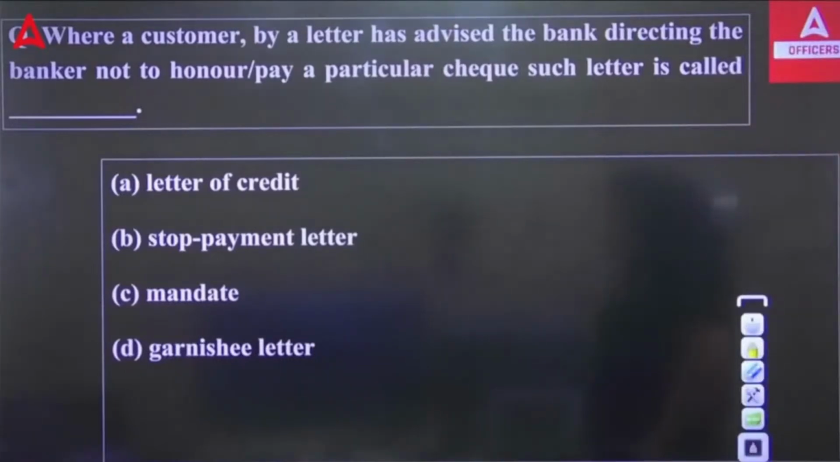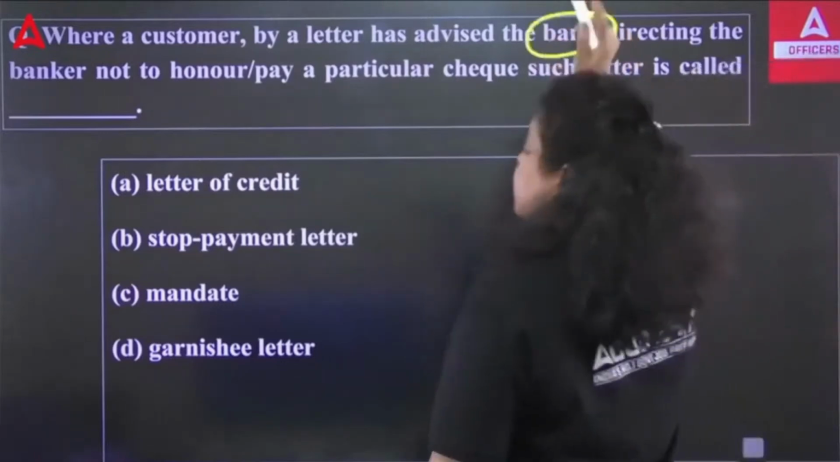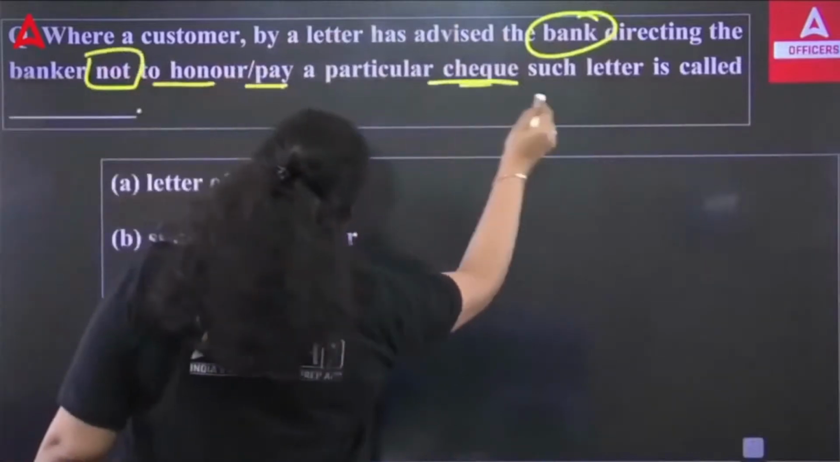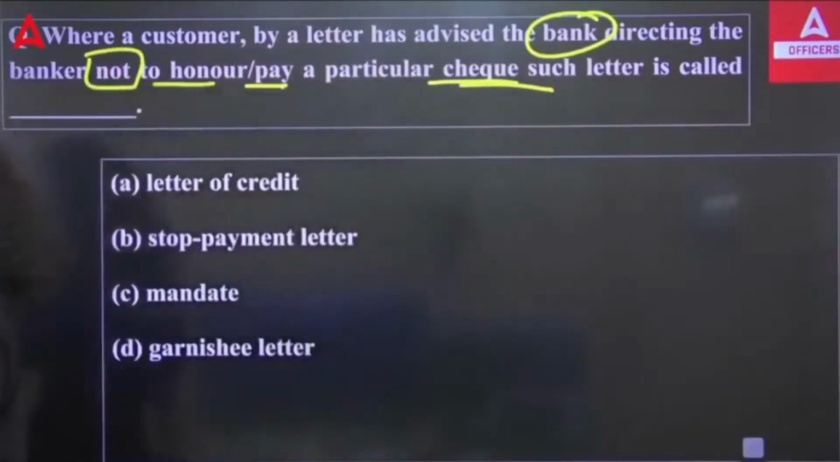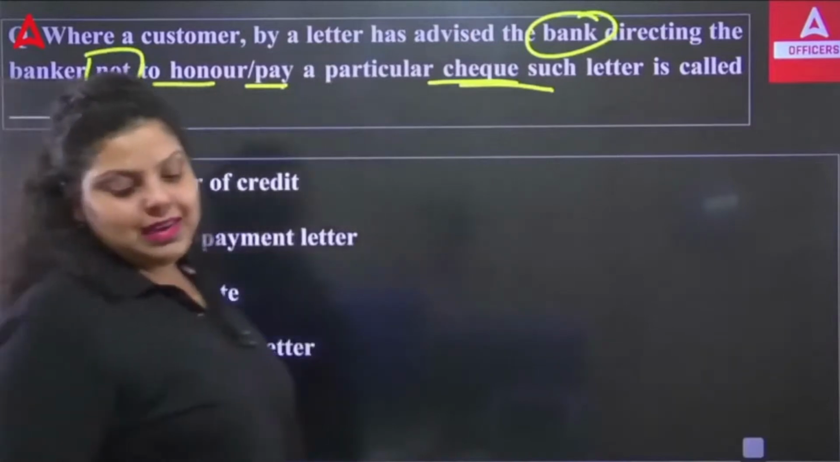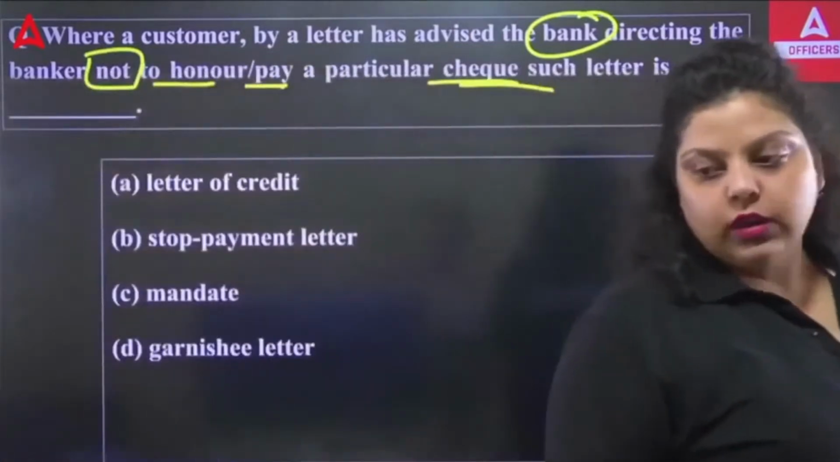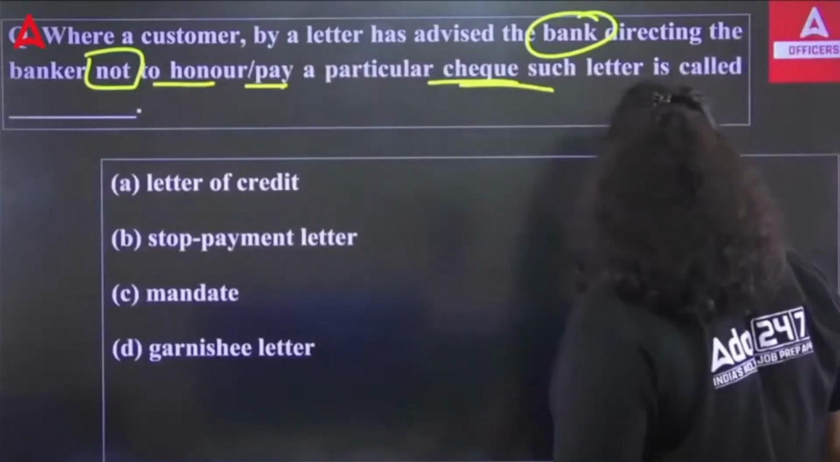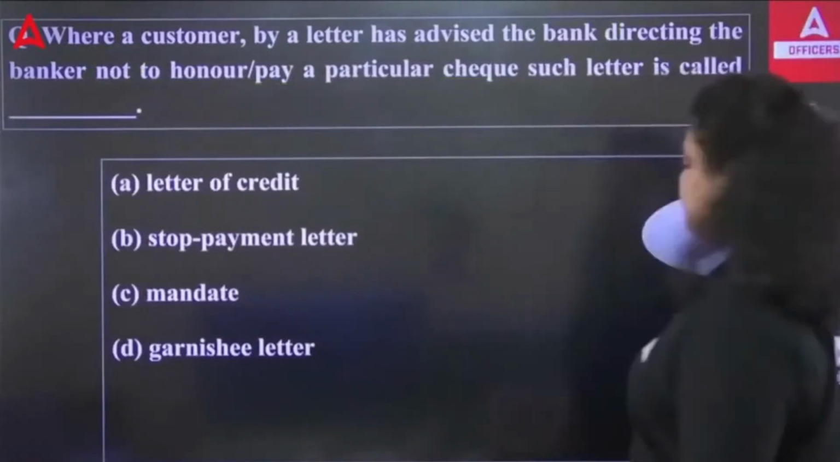So when a customer by a letter has advised the bank, directing the bank not to honor or pay a particular check, such a letter is called a letter of credit, stop payment letter, garnish order, or mandate? The right answer is stop payment letter. Okay, so the right answer will be stop payment letter.